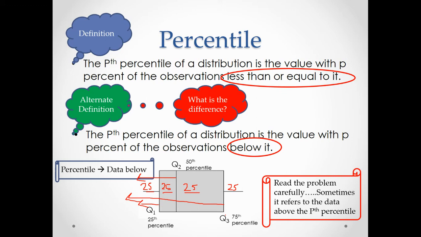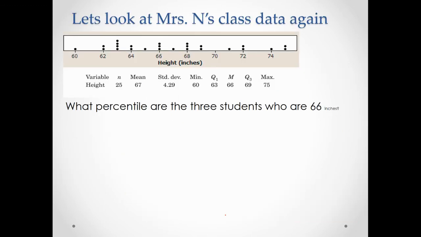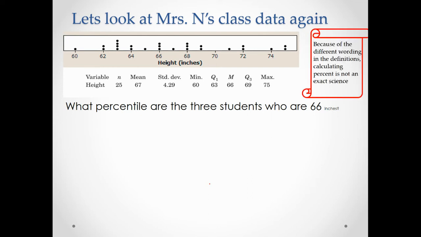Read the problem carefully. Sometimes it refers to the data above that percentile. So you have to make sure that you're reading and knowing what the question is asking you to do. All right, so for example, let's look at Mrs. Navard's class again. Same data as before. What percentile are the 3 students who are 66 inches? Let's look at the different wordings of the definitions. Because there are different wordings, calculating percentile is not an exact science.